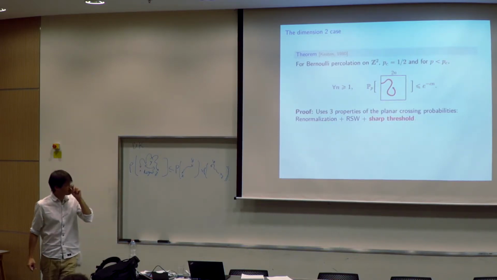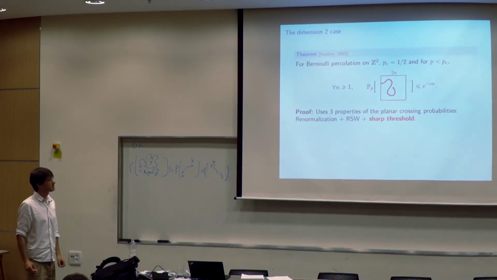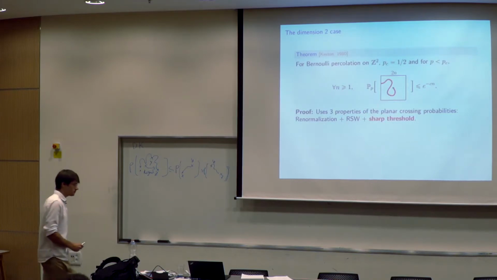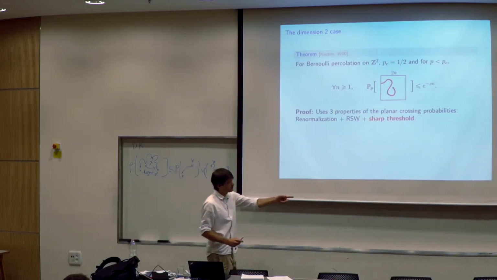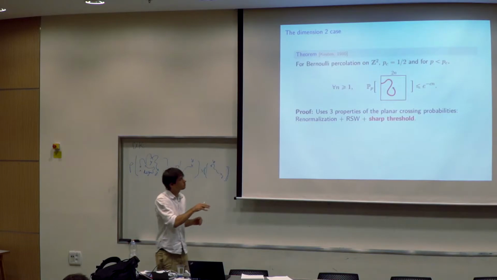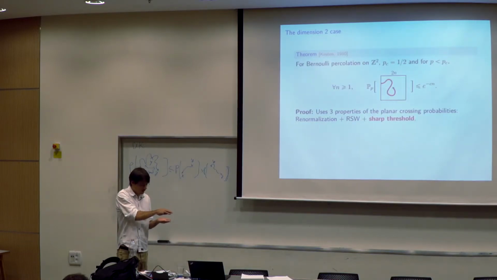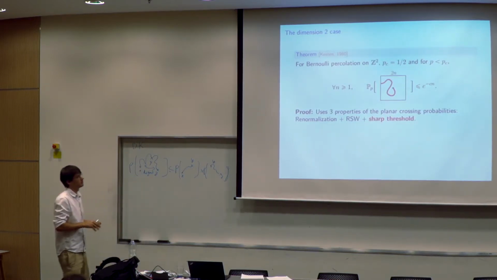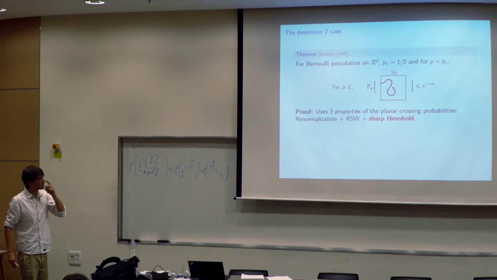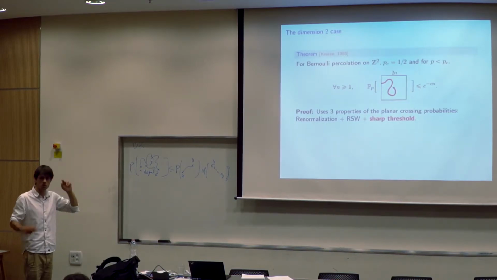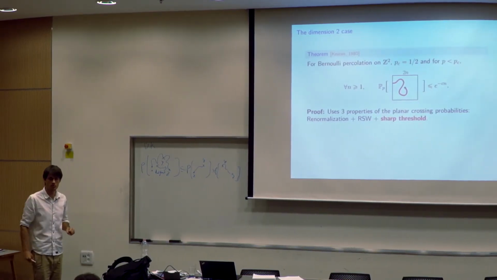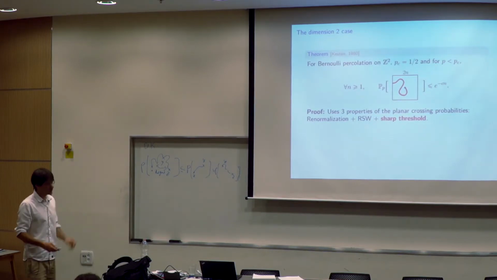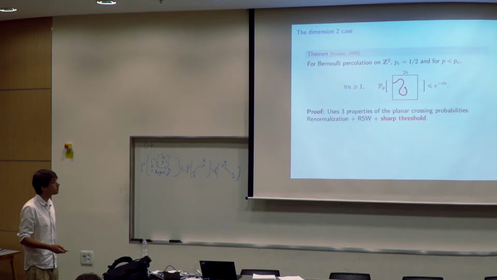One thing which is also nice is that they satisfy a sharp threshold phenomenon. So let's look, for example, at crossing of a square. It's possible to show that the probability moves rapidly from 0 to 1. This is a property which is quite nice, and that Kesten managed to prove in dimension 2 using a very geometrical approach.